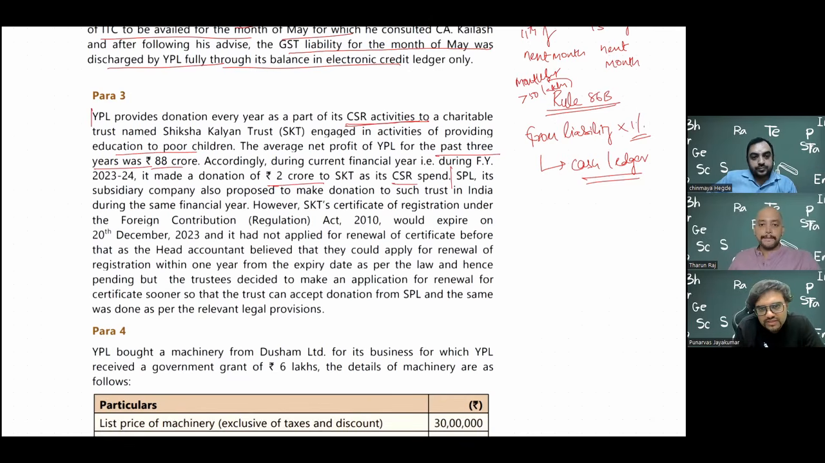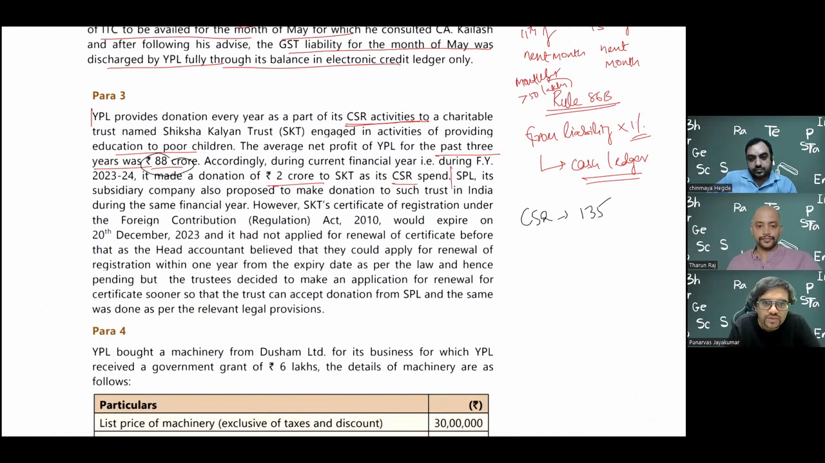So first of all, CSR is given in Section 135 of the Companies Act. This was one of the sections which came in 2013, which created a hue and cry at that time. As per this section, it is mandatory for you to spend at least 2% of your average net profits of the past 3 years. Here they have given the past 3 years profit as 88 crore. If they had given the 3 years' profit separately, you would need to add all 3 and divide by 3. Now, what if there is a loss is one more question.